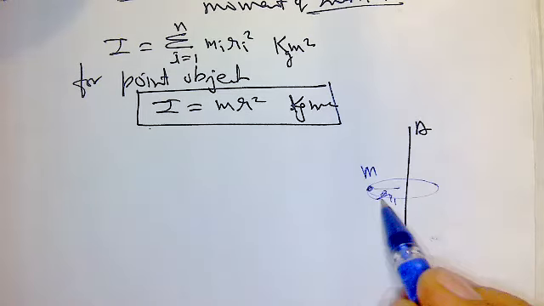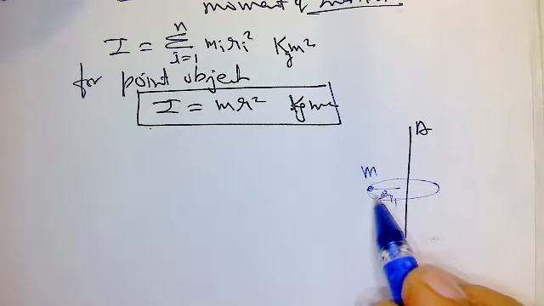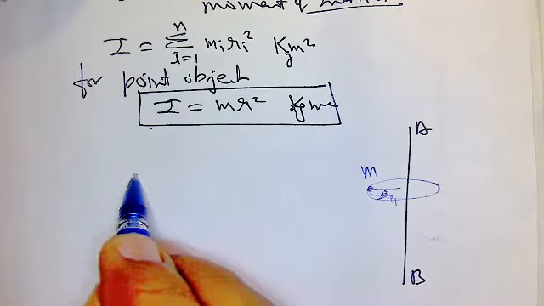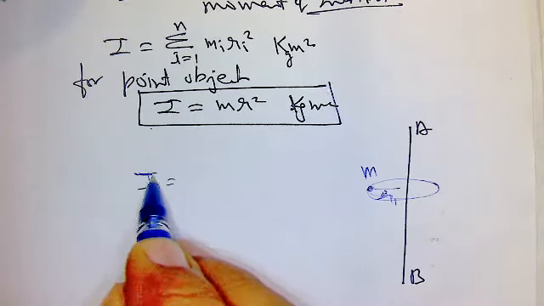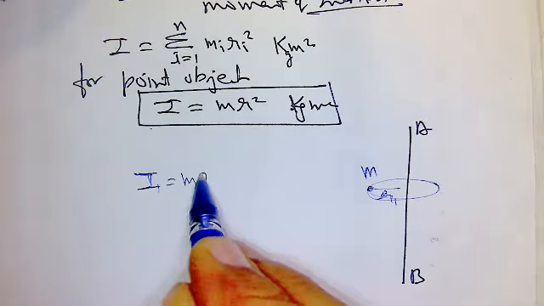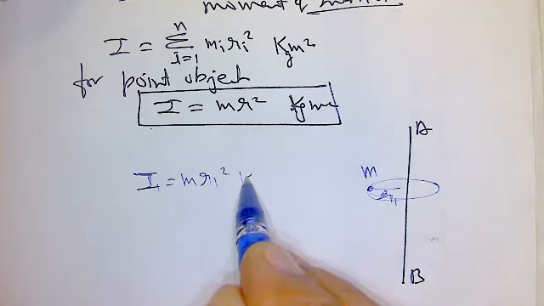It is rotating about this axis. So what is the moment of inertia? The moment of inertia of this point body is m r1 square kilogram meter square.